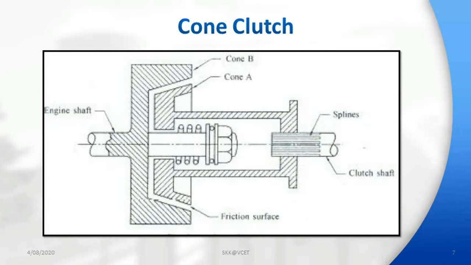As the angle goes on decreasing, disengagement is tougher. Second disadvantage is even a small amount of wear in the friction surface results in more axial movement of the cone being required.